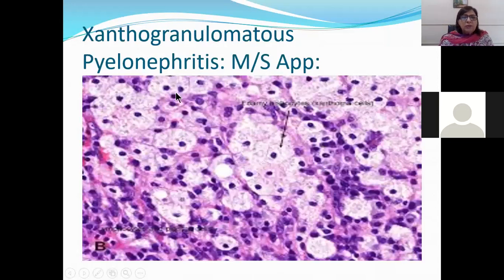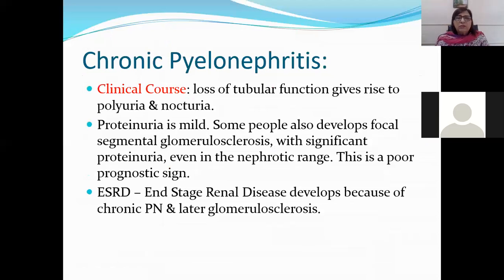This is the microscopic appearance of xanthogranulomatous pyelonephritis. You can see these are lipid-laden macrophages, and you can see inflammatory infiltrate composed of mostly macrophages and lymphocytes in the surrounding area. Clinical course of chronic pyelonephritis. Loss of tubular function gives rise to polyuria, nocturia. Proteinuria is mild. Nocturia means a person is getting up at night to pass urine.